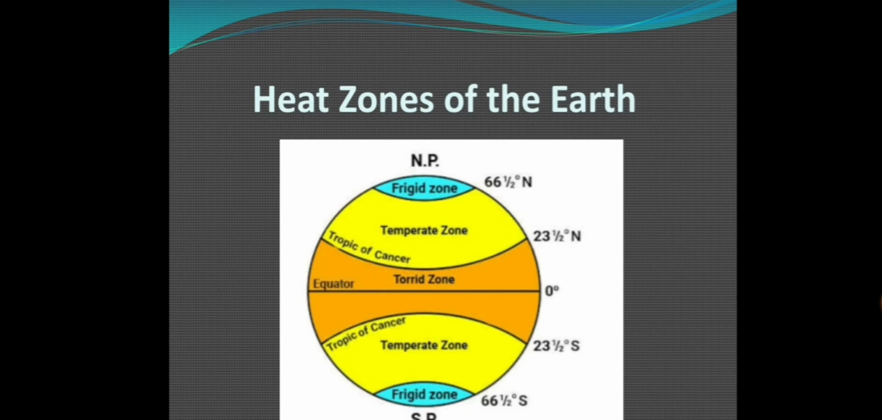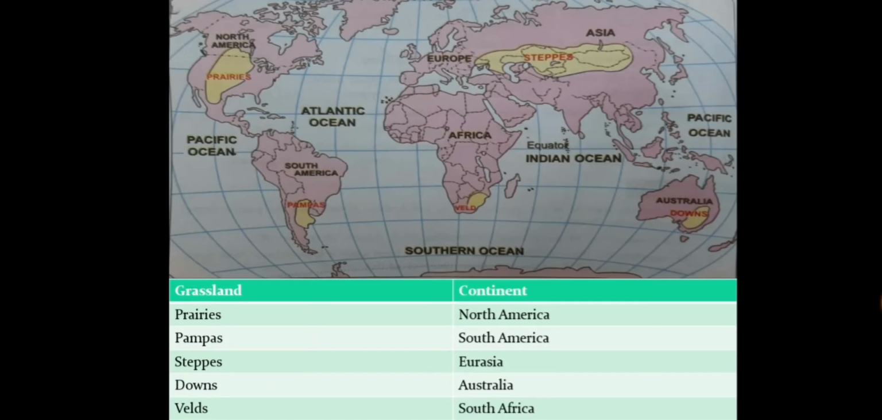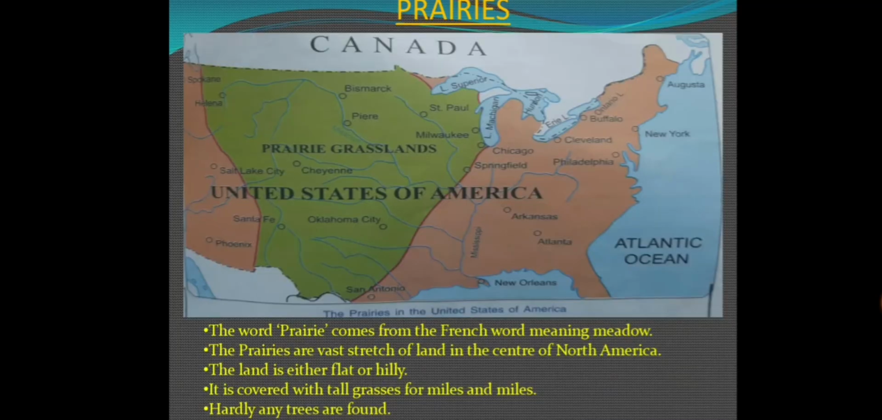Okay. So the grasslands are known by different names in different continents. The temperate grasslands are known as prairies in North America, pampas in South America, downs in Australia, steppes in Eurasia, and velds in South America. Okay, now in this chapter we are going to study about only prairies. These are also temperate grasslands, and these are also found in the temperate zone.